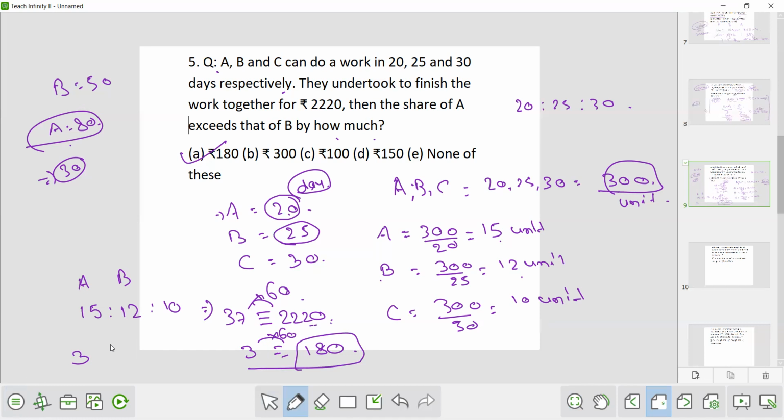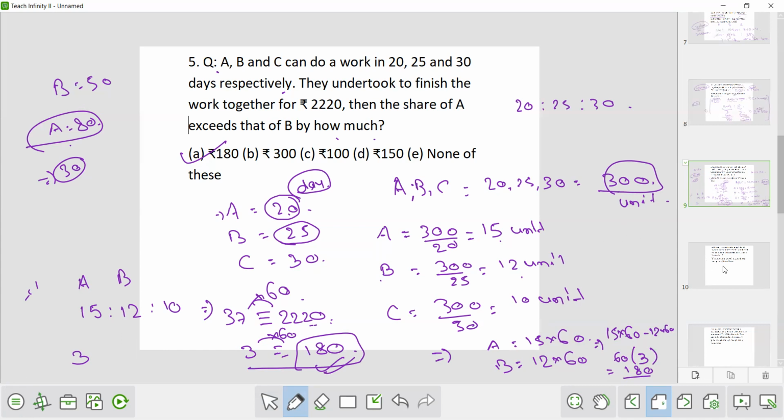But those who have not understood, they can do like this. A's share will be how much? 15 into 60. B's share will be how much? 12 into 60. So A minus B is 15 into 60 minus 12 into 60. 60 taken as common, 15 minus 12 is 3. So 3 into 60 is 180. So directly I have done here 3 into 60, 180 to save the time. These are the smart tricks you should apply while solving the question. This will enhance your speed.